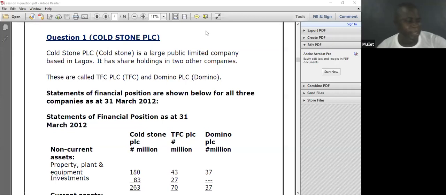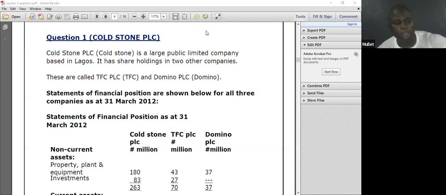We start by saying, what is group account? It is the account of the parent and subsidiary, prepared and presented as if they are a single entity. Having said that, we said what are the various ways a parent can acquire a subsidiary. We talk about cash payments, share consideration, dividend consideration, share exchange for the loan of the subsidiary, and contingent consideration.